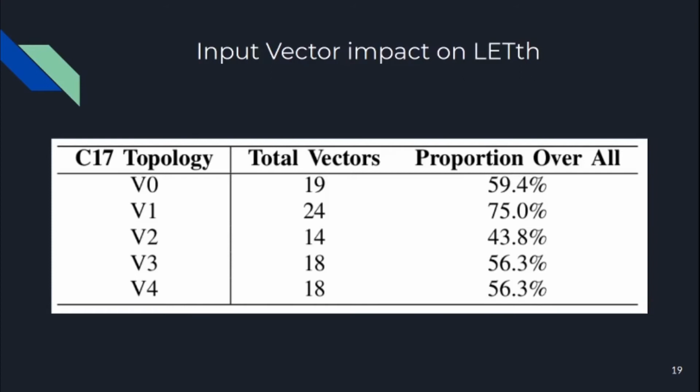Therefore, it is important to know how many input vectors allow the LET threshold of each circuit, and the tables show just that. Version 2 has its LET threshold occurring less frequently than version 0. Therefore, even though their LET threshold have the same value, version 2 is frequently more robust than version 0, since its LET threshold occurs less often.